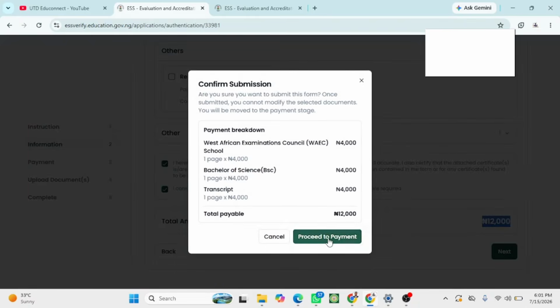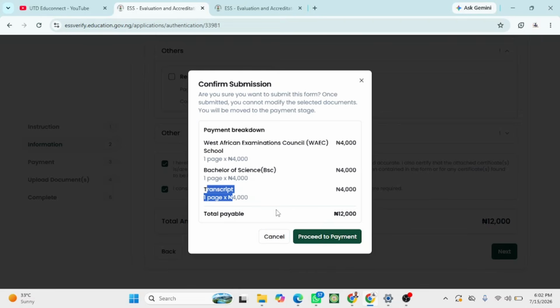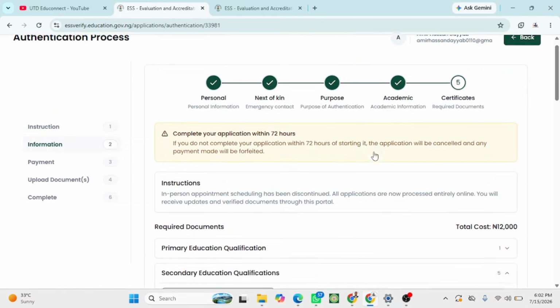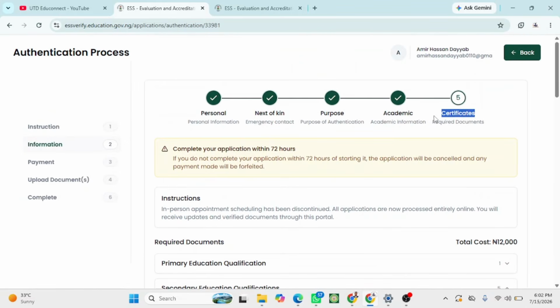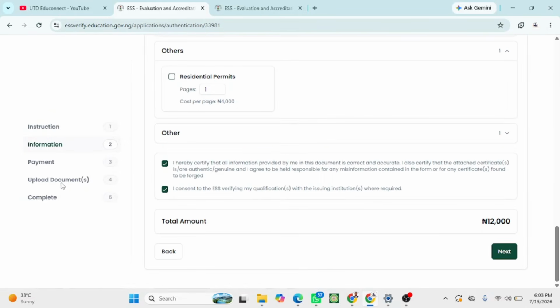So I'll click on next. Then you will proceed with payment. You can see in the submission that you are paying for WAEC, bachelor degree certificate, and bachelor degree transcript. I will click proceed to payment. It will redirect me to Remita, where I will make my payment. The next step after payment is uploading your documents in PDF format. After uploading the documents, you finalize your application, then submit your application.